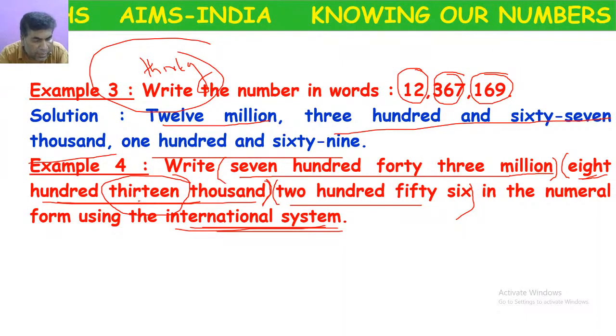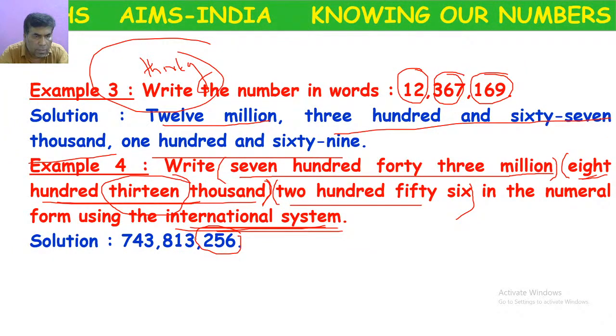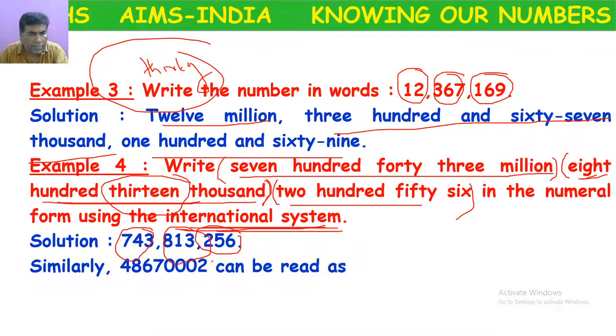So Shiva Reddy, correct answer. So what is the correct answer? 743,813,256. So according to commas, you can represent it in the international system. Okay. Similarly, this number also.